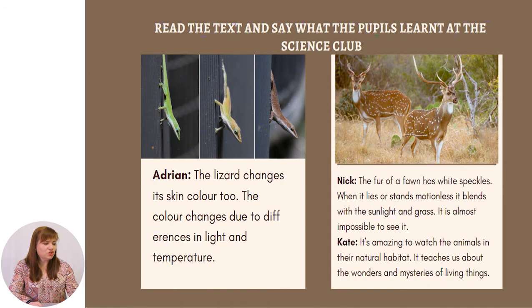The lizard changes its skin color too. The color changes due to difference in light and temperature. The fur of a fawn has white speckles. When it lies or stands motionless, it blends with the sunlight and grass. It is almost impossible to see it. It's amazing to watch the animals in their natural habitat. It teaches us about the wonders and mysteries of living things.